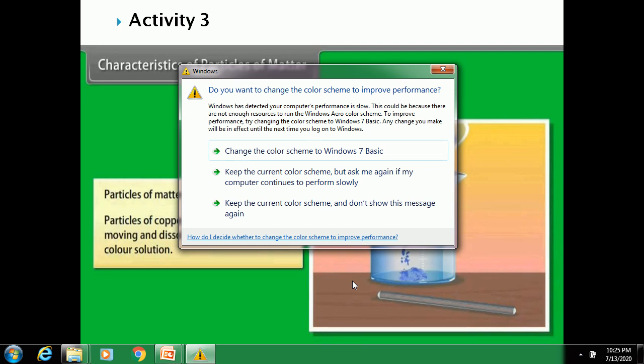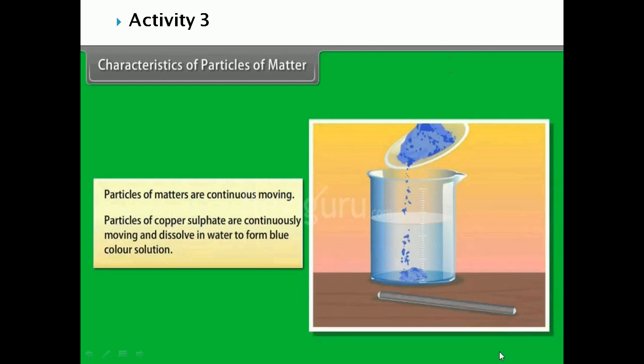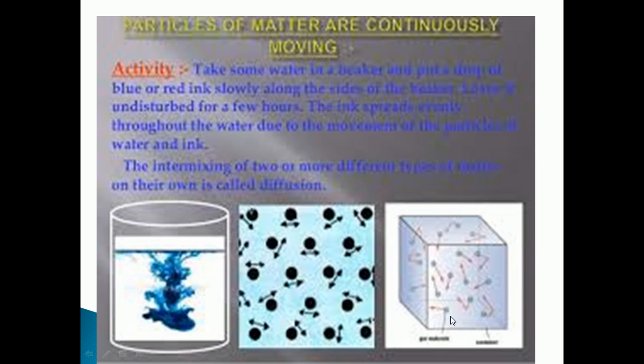What is meant by diffusion? The intermixing of two or more different types of matter on their own. Here we can see that ink is one matter and water is one matter. There is an intermixing of two different types of matter by its own. Such a process is called what? Diffusion.